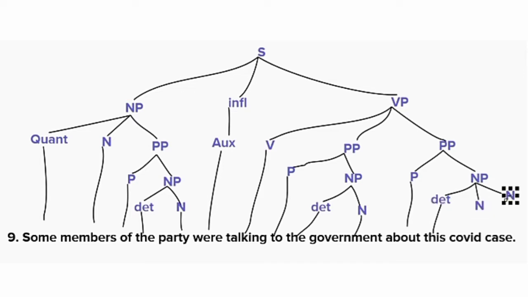This is a determiner here, and COVID and case is a noun. We have the double noun here. So that's it.